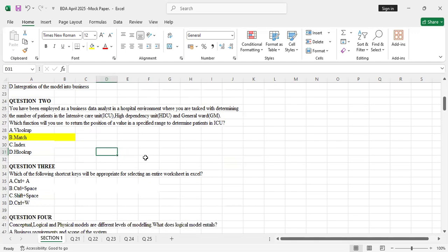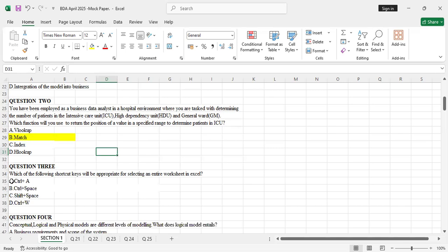Question 3: which of the following shortcut keys will be appropriate for selecting an entire worksheet in Excel? To select an entire worksheet like this in Excel, which is the correct shortcut key? It's Control plus A, and that is the correct answer. The others were Control plus space, Shift plus space, and Control plus W. I just put those there to confuse you.